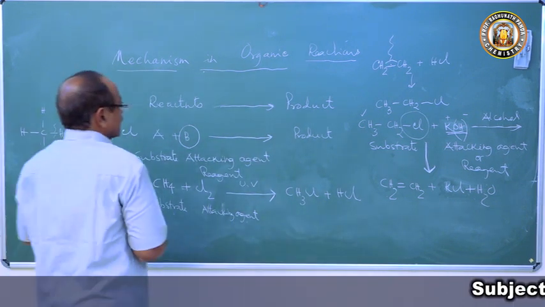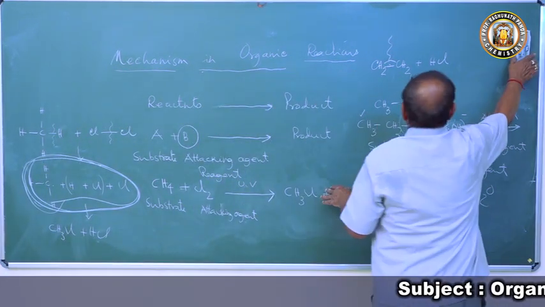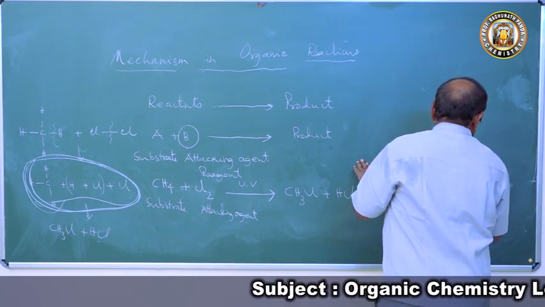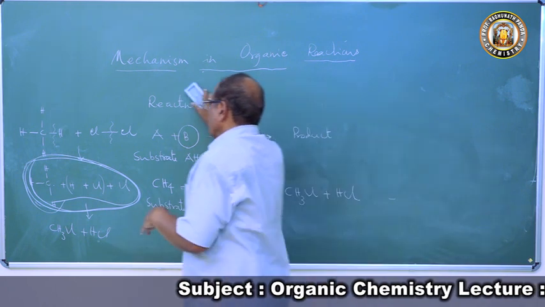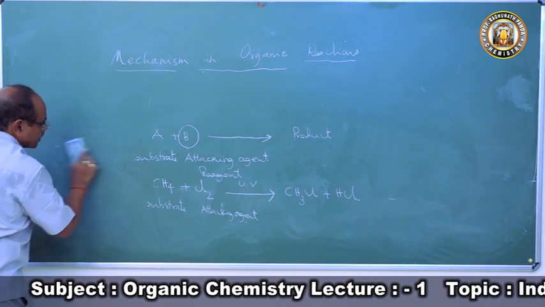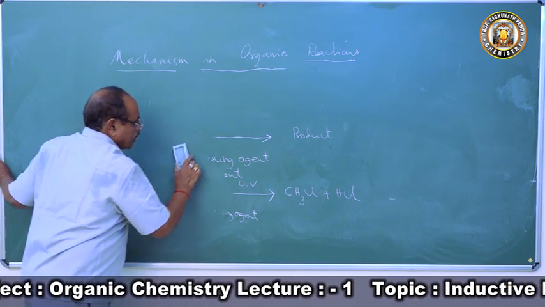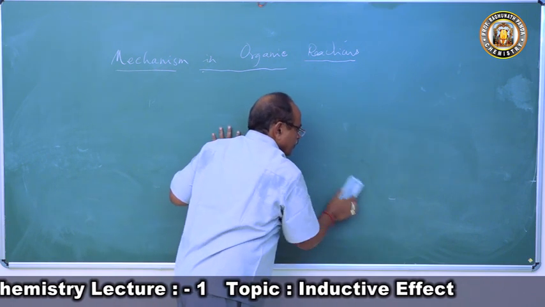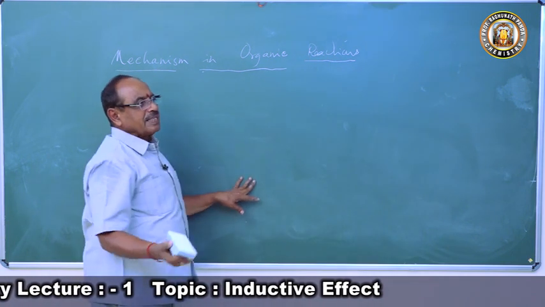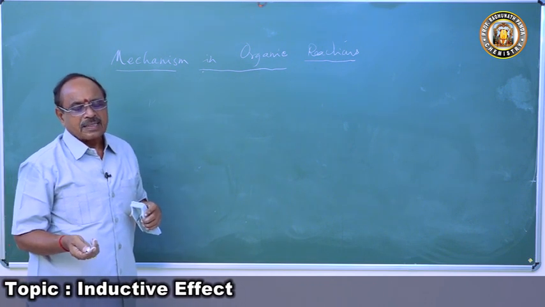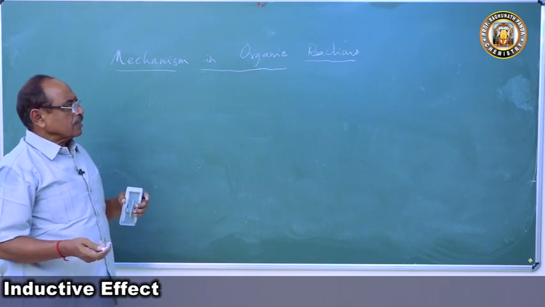So we will go to this. The first thing we'll discuss today in our class is the theories explaining the electron displacement of covalent bonds, which lead to the formation of the reaction intermediates, and we get the product. So there are three theories.